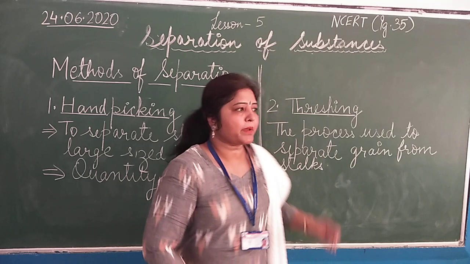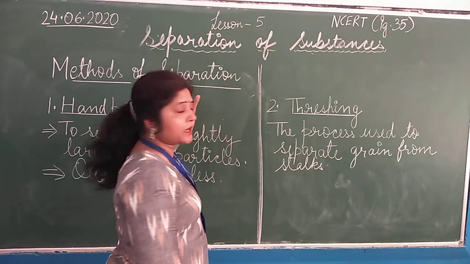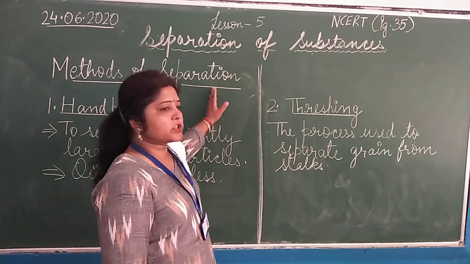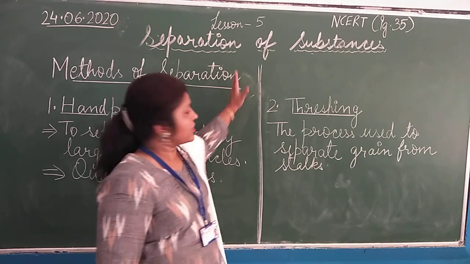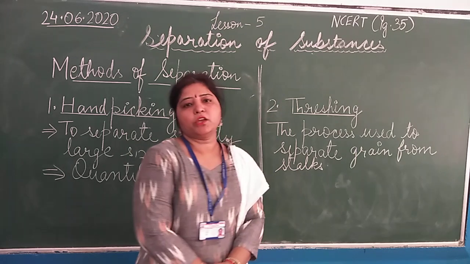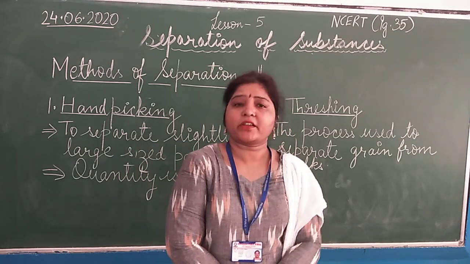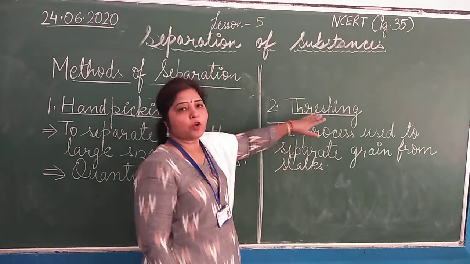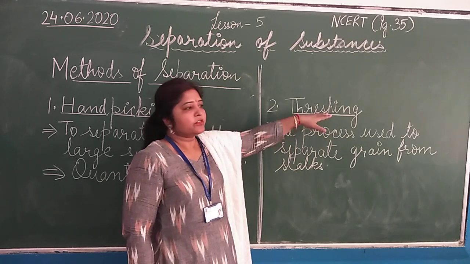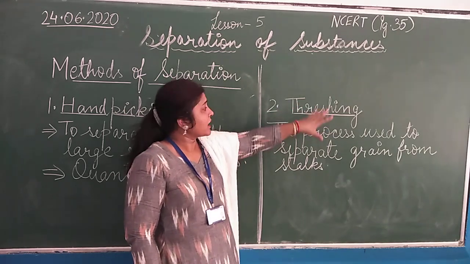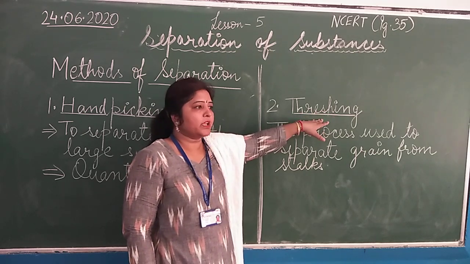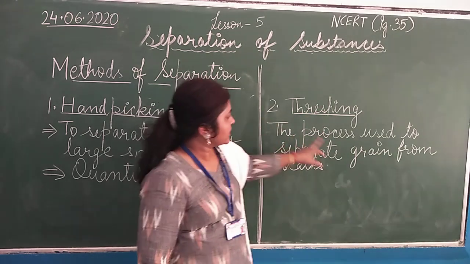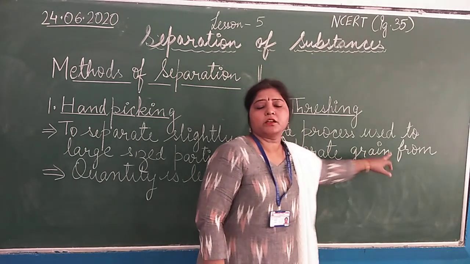Okay, so this is the method in which we use hand picking when the components of the mixture are in solid state. Secondly, the next method we use for separating the different components is threshing. Where do we specially use threshing? This term is related to when we separate the grains from their stalks.